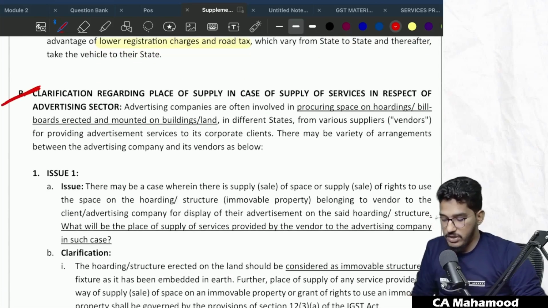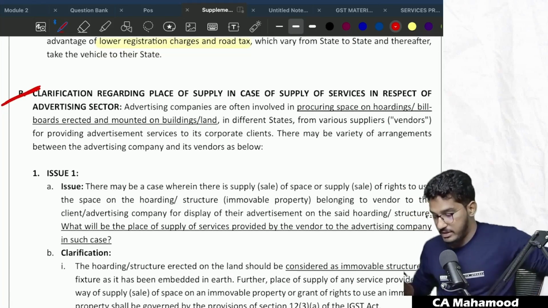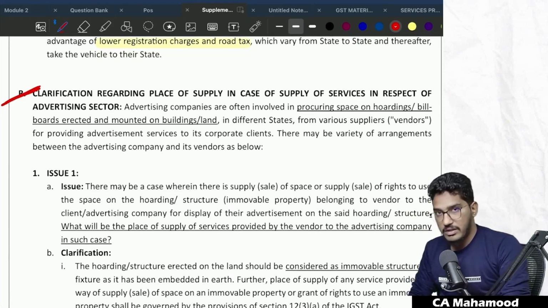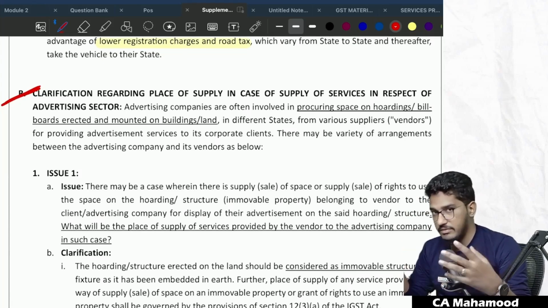Now we have one more circular. Clarifying the place of supply, they have given one circular. Let us try to explain. See, first I will try to read whatever they are trying to say. Then I will give you the gist of that provision, the gist of the circular. Then we will read it.